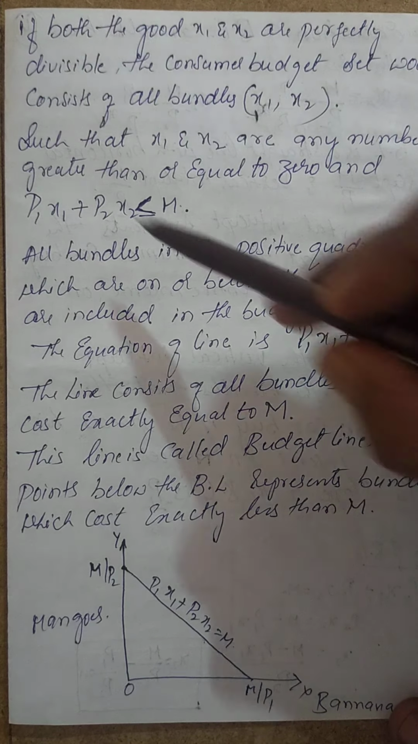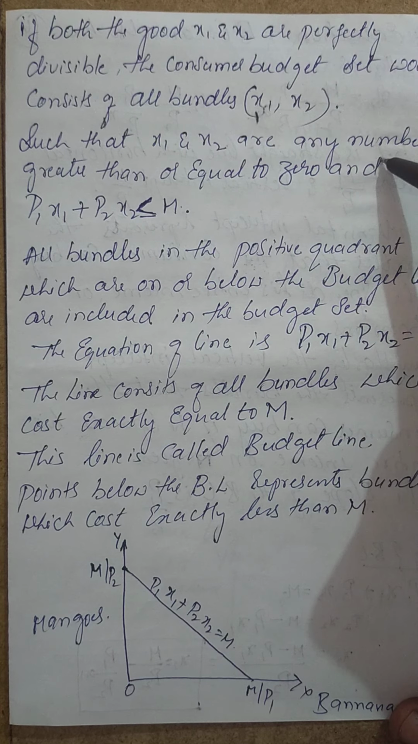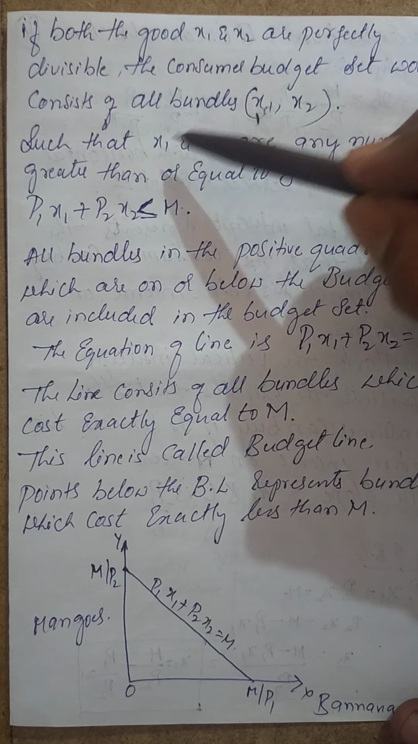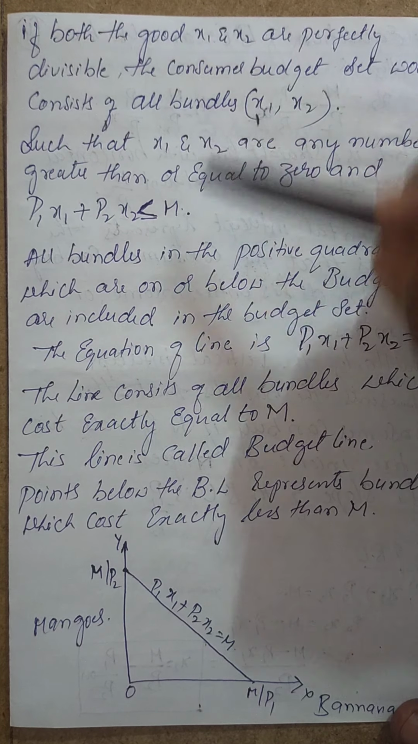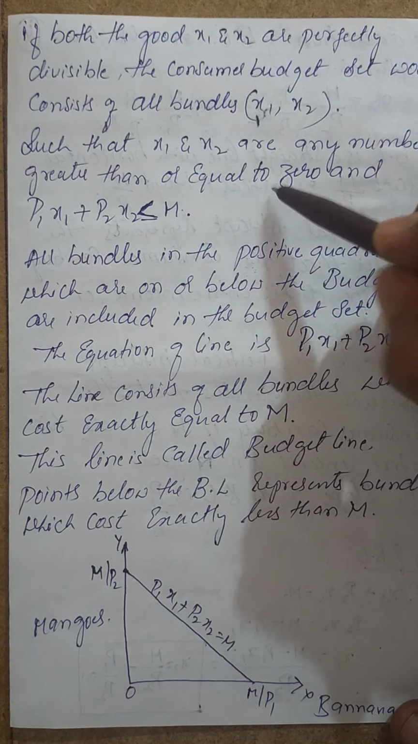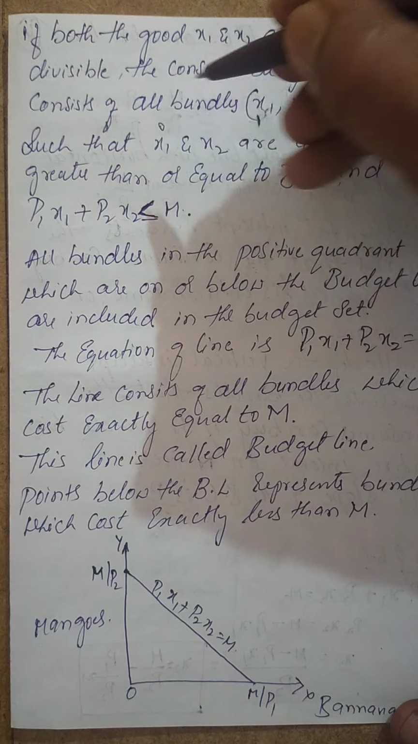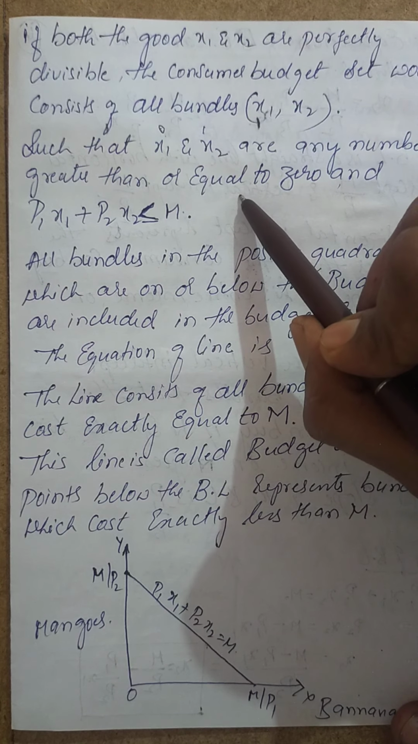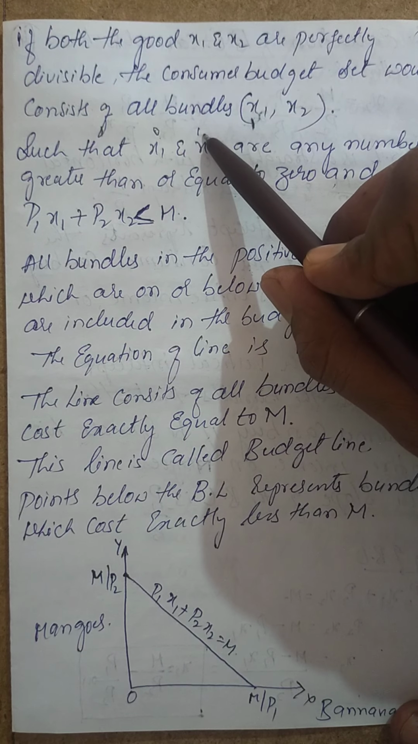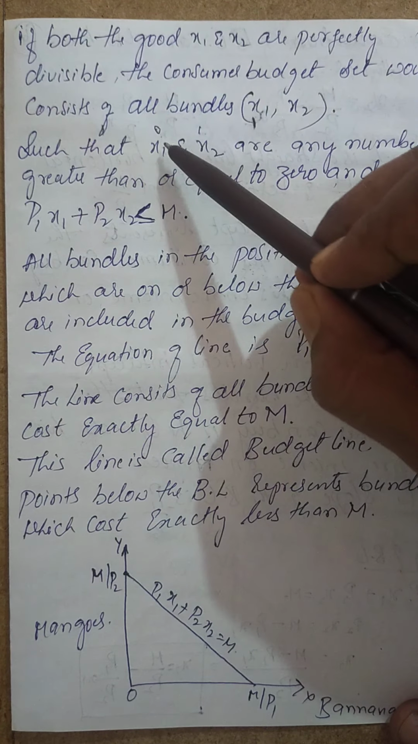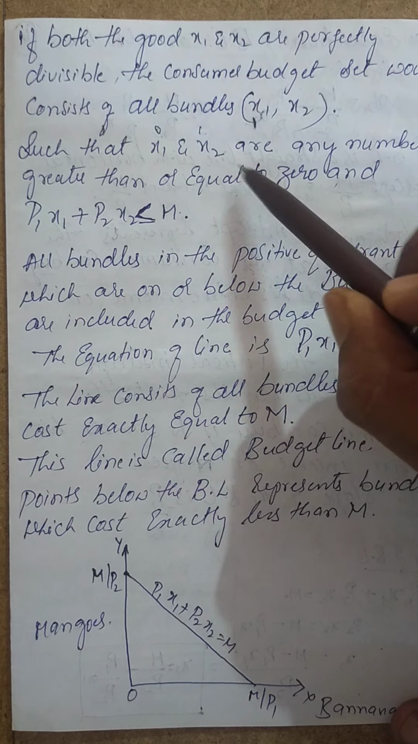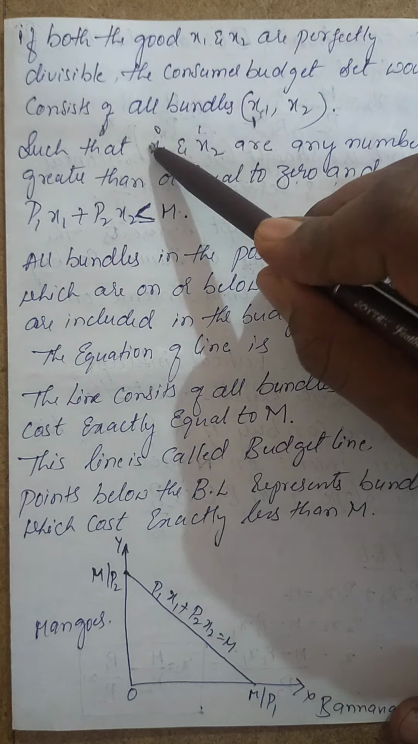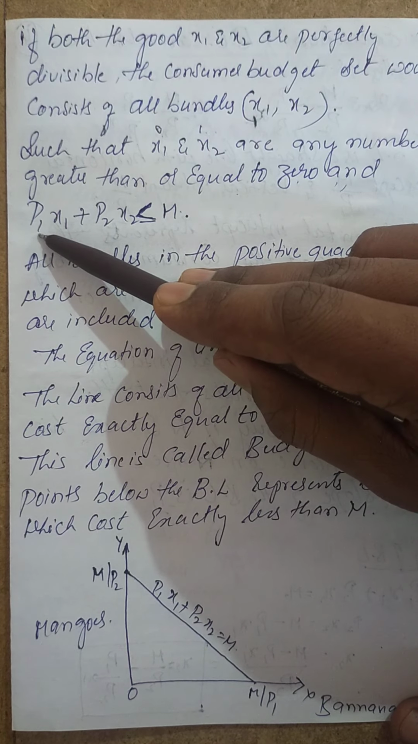Okay, now such that x1 and x2 are any number, in the sense it might be 0, it might be 1, it might be 4, it might be 3, isn't it? Any number greater than or equal to 0, isn't it? So x1 and x2 can be any number greater than or equal to 0. Okay, so that is the combination here.